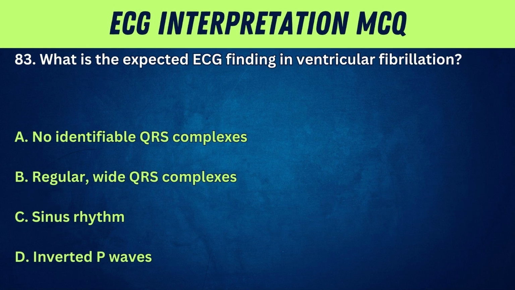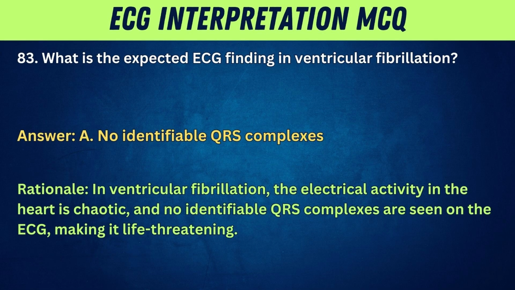83. What is the expected ECG finding in ventricular fibrillation? A. No identifiable QRS complexes. B. Regular, wide QRS complexes. C. Sinus rhythm. D. Inverted P waves. Answer. A. No identifiable QRS complexes. Rationale. In ventricular fibrillation, the electrical activity in the heart is chaotic and no identifiable QRS complexes are seen on the ECG, making it life-threatening.